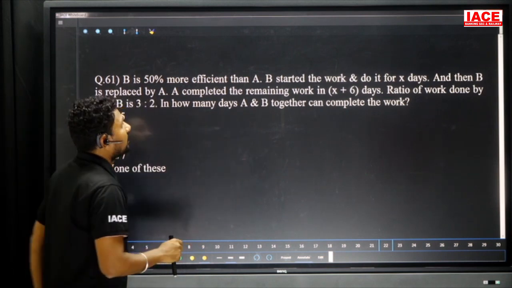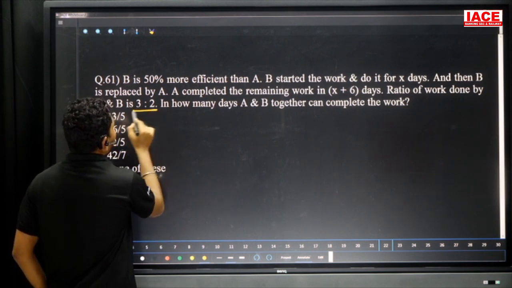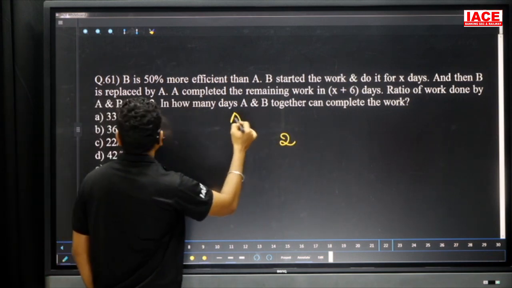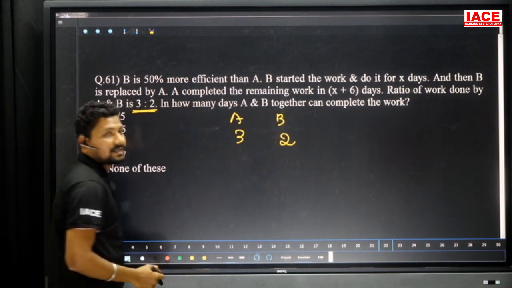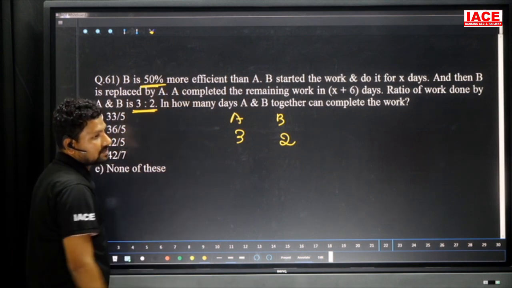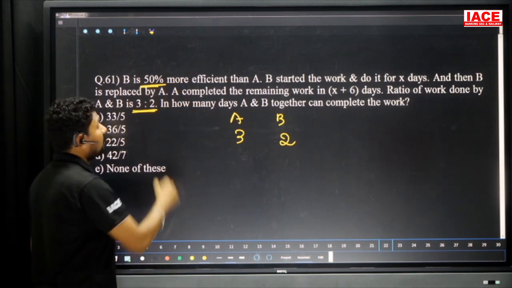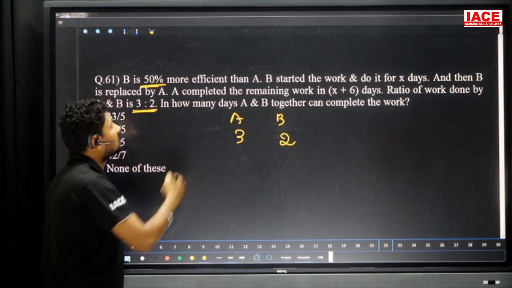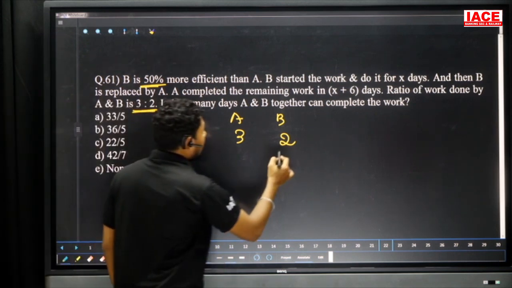Here I am also doing like this. Their completed work is 3:2. This is A's work and this is B's work. A completed 3 parts of work, B completed 2 parts of work. And for their efficiency, B is 50% more efficient, which means 100 plus 50, 150. 150 is equal to 3 parts, 100% is equal to 2 parts, and B is 3 parts.